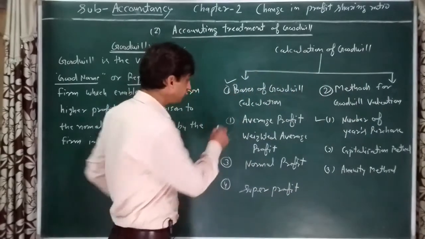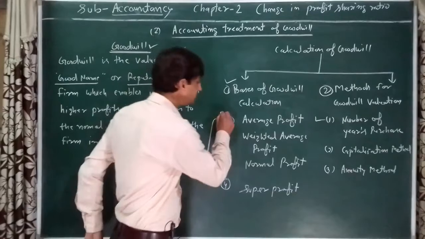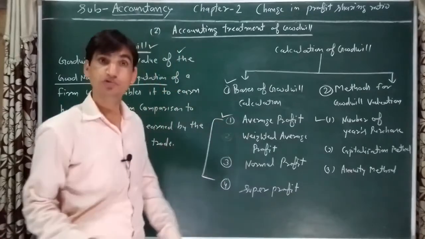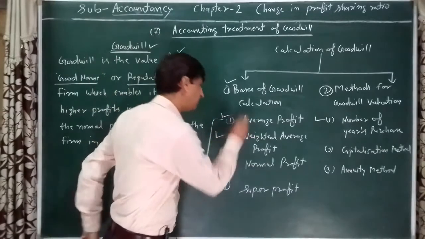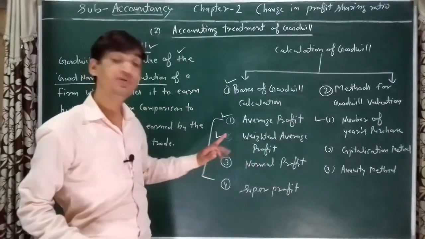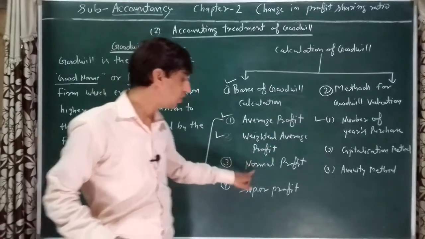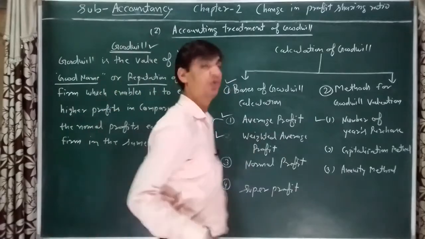There are four bases. First is average profit: goodwill may be valued on the basis of average profit. Second, weighted average profit. Third, normal profit. And fourth, super profit.